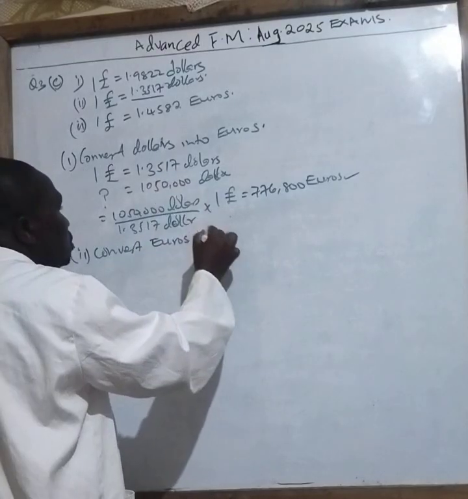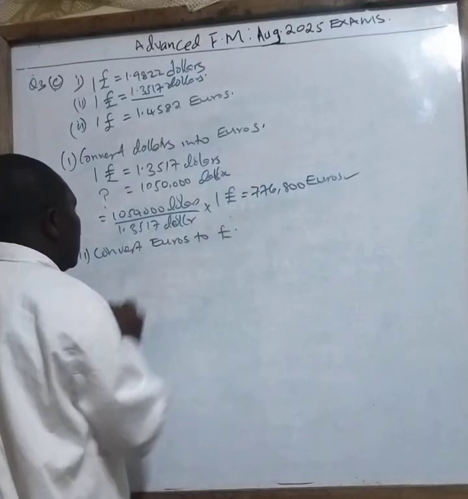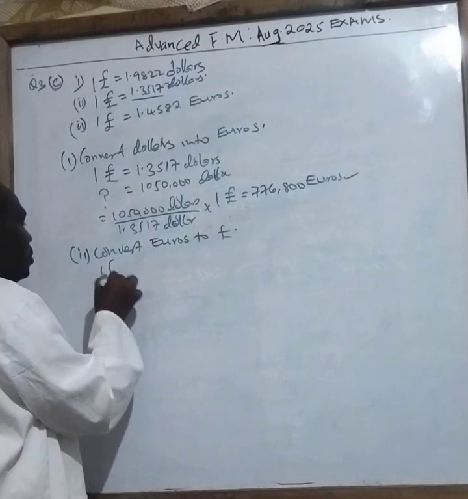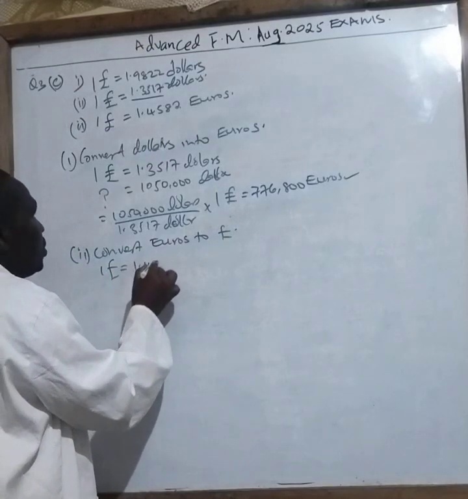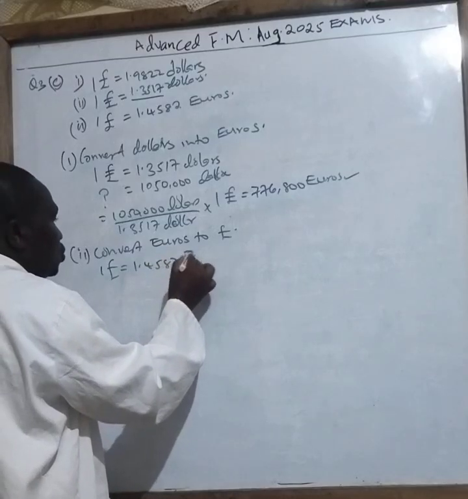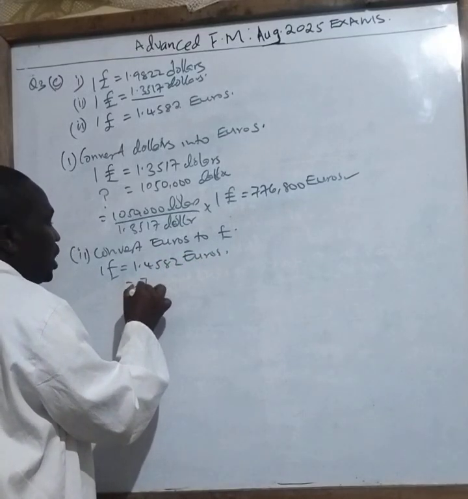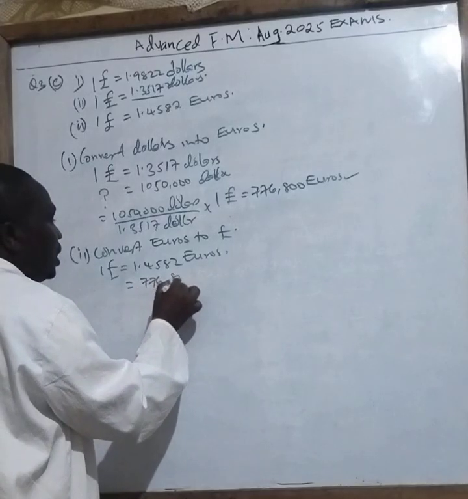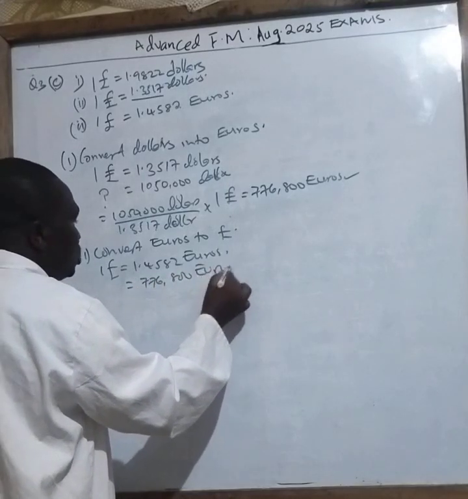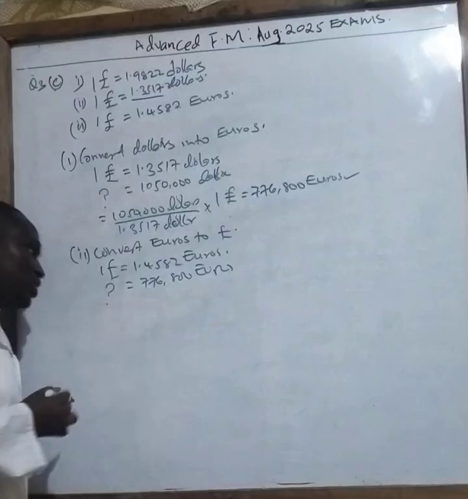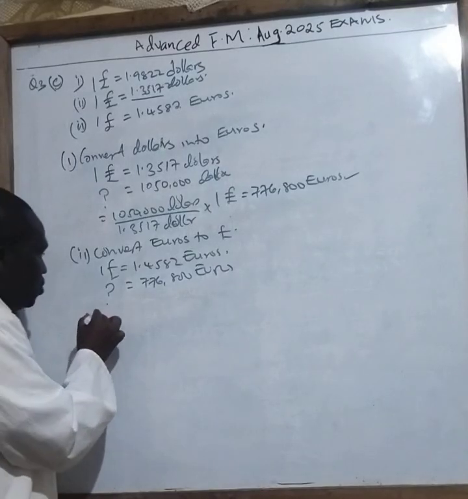to pounds. So I come and say 1 pound equals to 1.4582 euros. What about 776,800 euros? To give me how many what? Pounds. Okay?